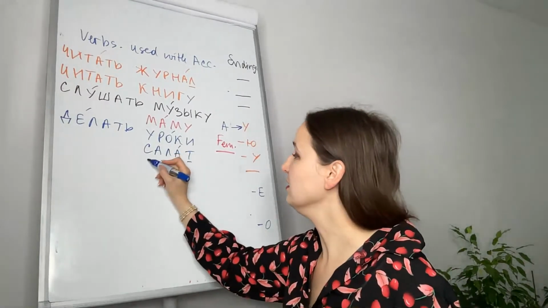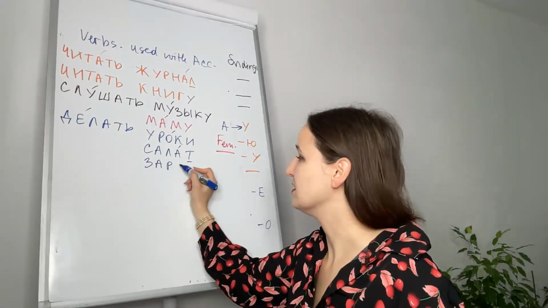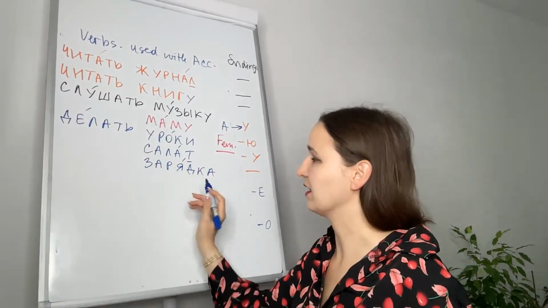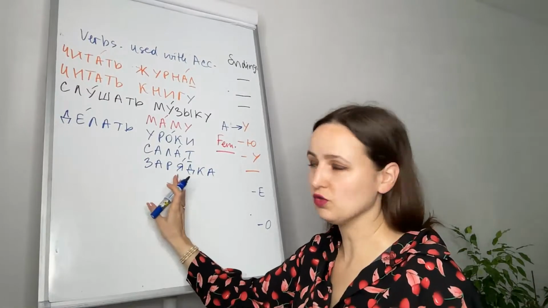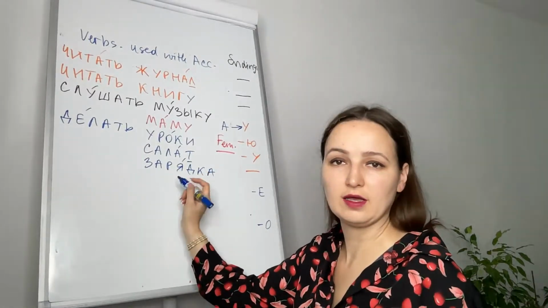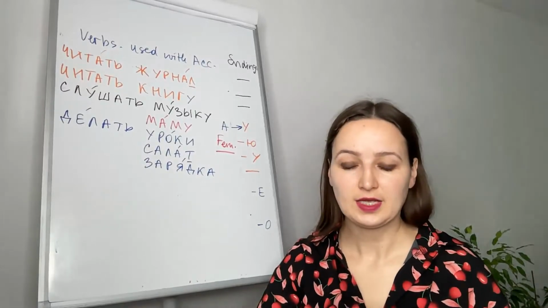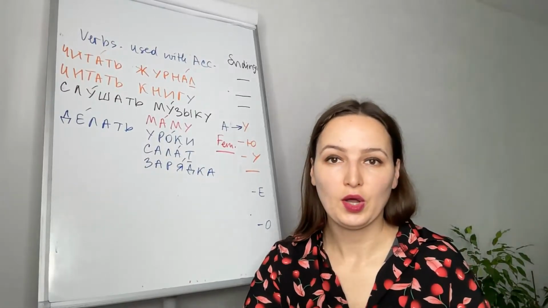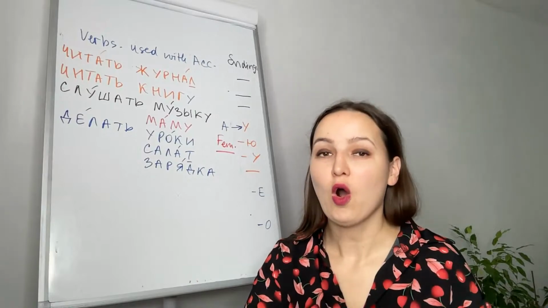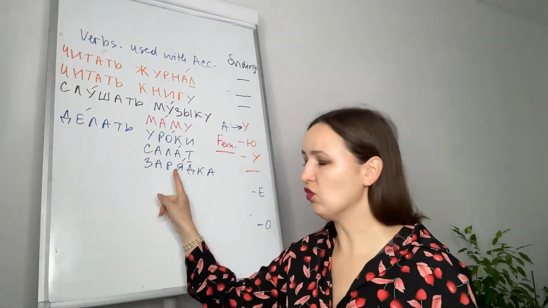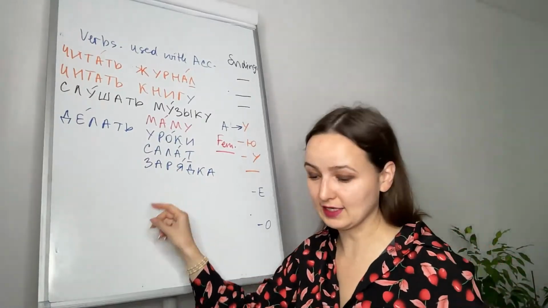Or in feminine, зарядка. Зарядка. Знаете это слово? Do you know this word? This is not the first time I show you this word, when I use this word in my lessons. Зарядка is a charger or a morning workout. Зарядка.